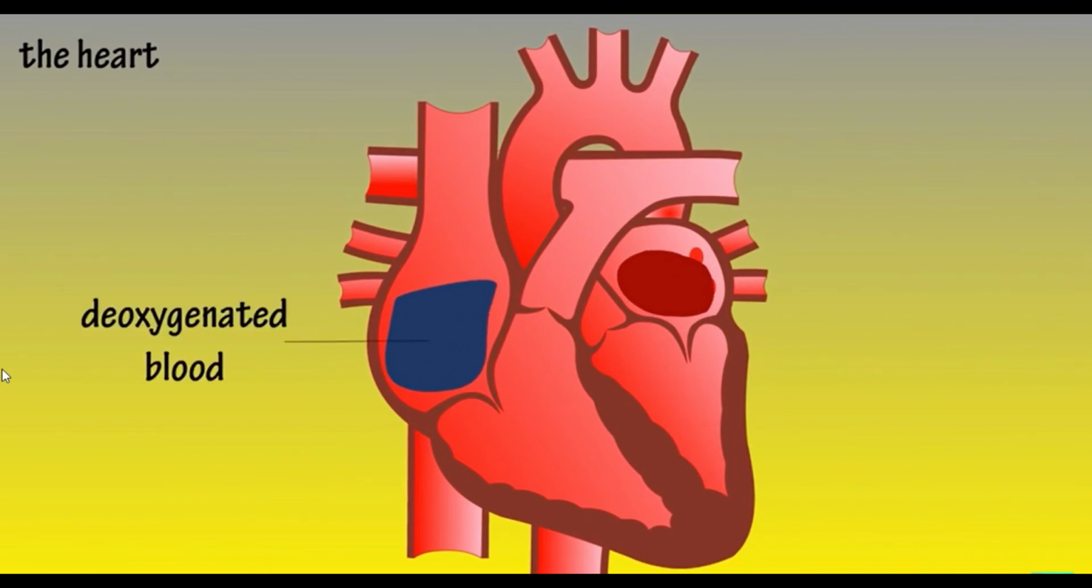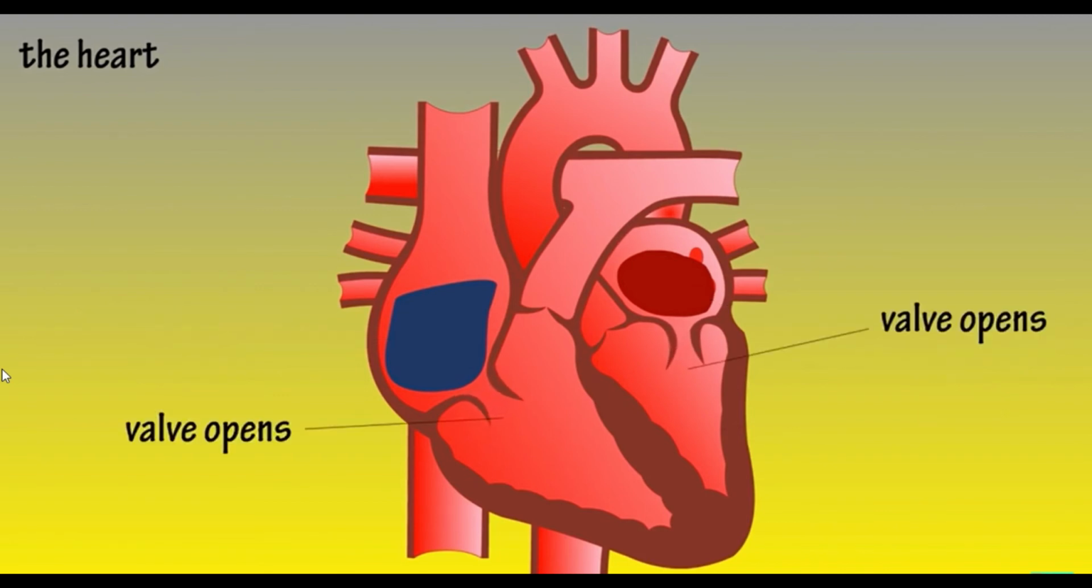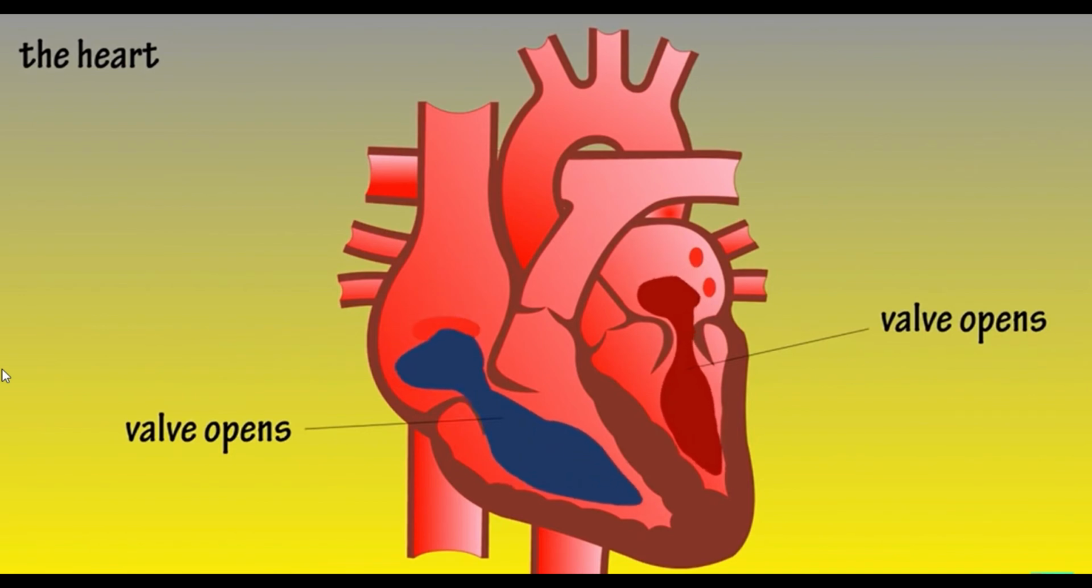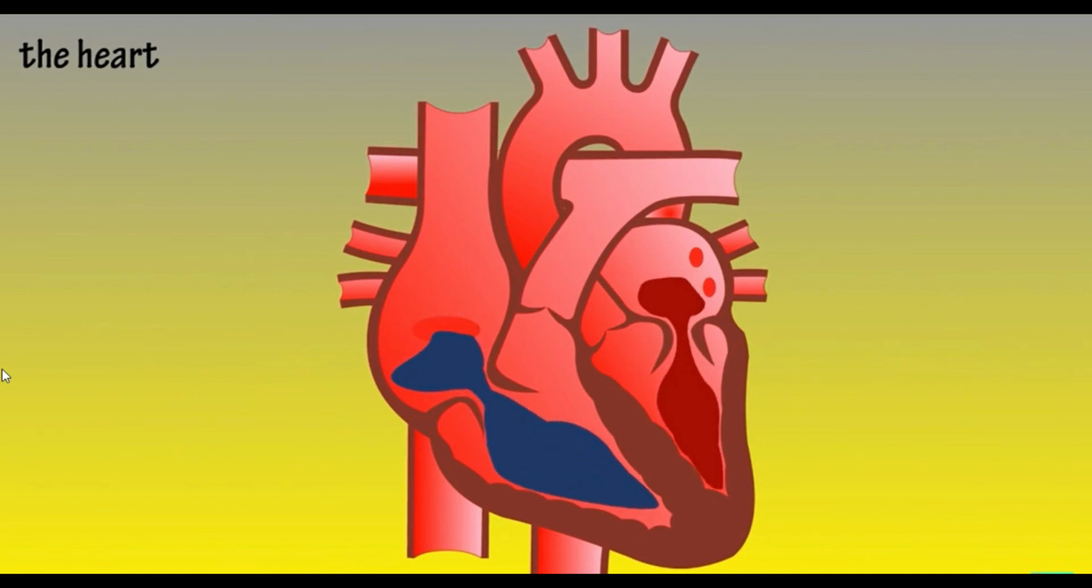So what is going to happen in the chambers: chambers 1 and 3 are going to fill with blood. Chamber 1 is filled with deoxygenated blood from the body, and chamber 3 with oxygenated blood coming from the lungs. As this happens, the valves A and D start to open and the blood starts to flow to chambers 2 and 4.